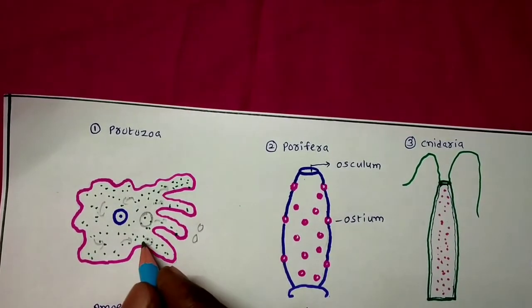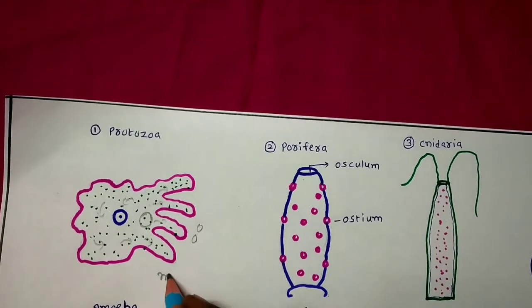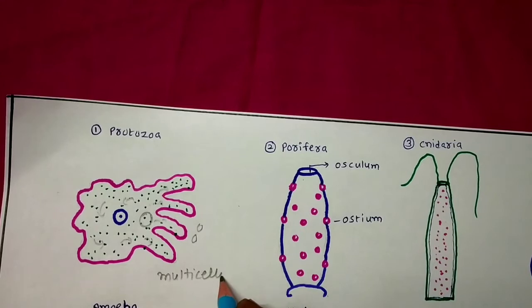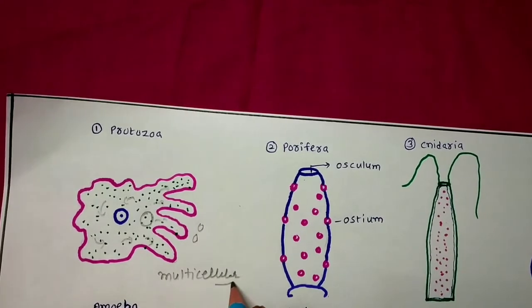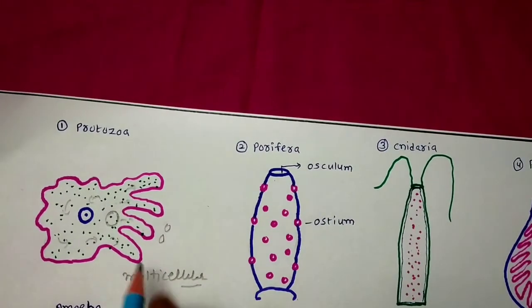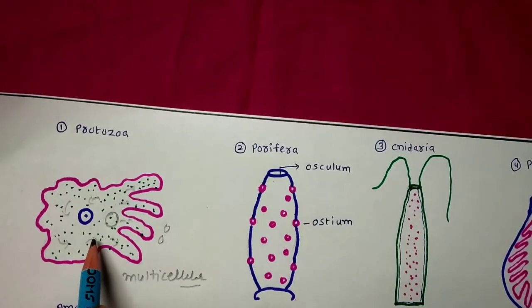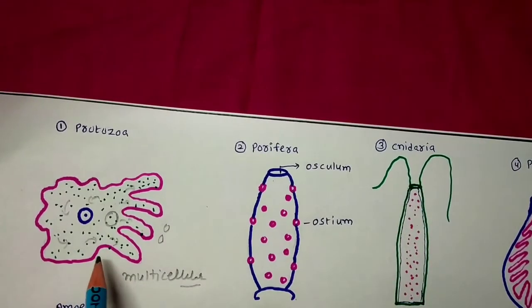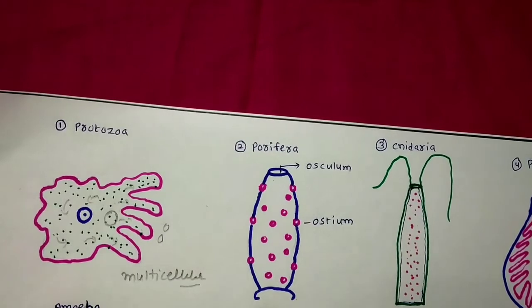So these Brownian movements are also present in multicellular animals like human beings. After taking the food, when it reaches the cells through the blood, finally in our cells also they act like the unicellular animals. So this is about the amoeba.